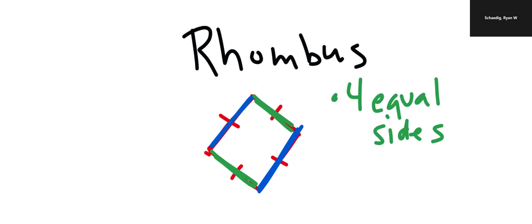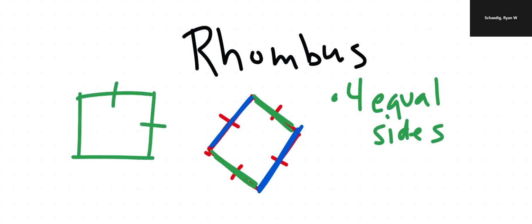And really, often we draw it like this. It's kind of like a square on its side. But the reality is, this right here, that's a rhombus because it's got four equal sides. That's all it takes, which means every square is a rhombus. So every square is a rectangle, and every square is a rhombus, and every square is a square. So the square is actually kind of a magical quadrilateral. But the rhombus, that's it, right?